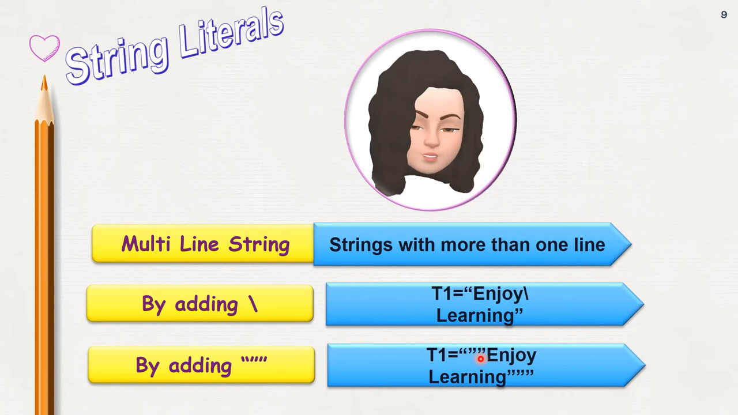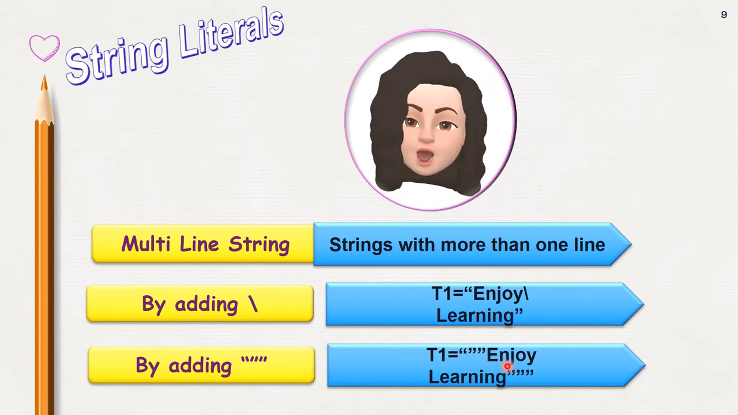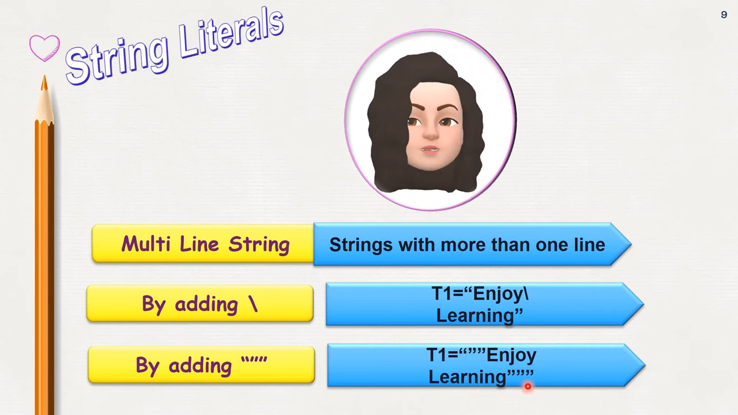The next way is by adding the string within triple quotes. You can see, start the triple quotes, enjoy, then press enter, then type the next word in the next line, learning, and then close the triple quotes. So these are the two ways of creating a multi-line string. One is by adding backslash at the end of the line. The next one is to include the string within triple quotes.